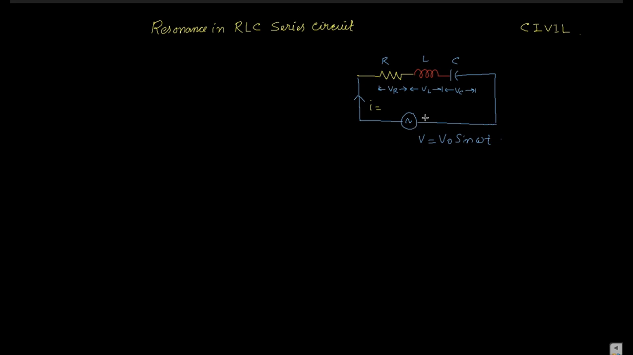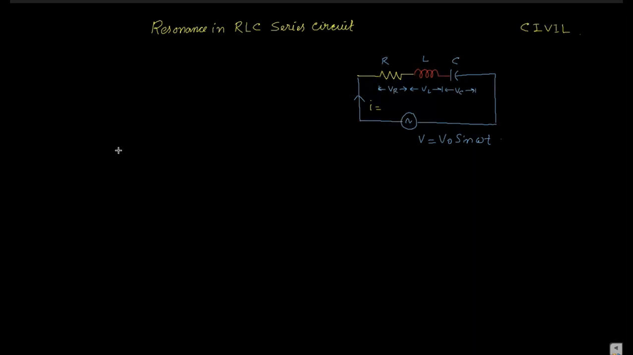But if the inductive part of the circuit is much higher than the capacitive part, that is the inductive reactance is higher than the capacitive reactance, or XL is greater than XC, then the circuit behaves like a RL circuit. In that case, the expression of the current should be I0 sine omega t minus some angle. Okay, but for resonance, we know the condition for resonance.